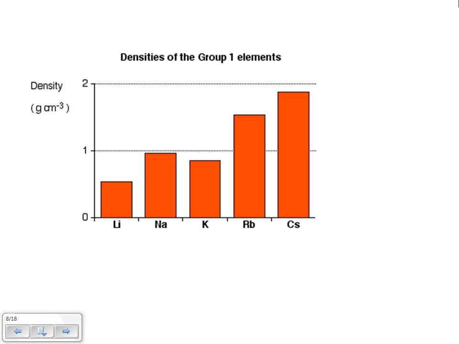To show you that, here are some densities of the group 1 elements. You can see we've got lithium, then sodium, then potassium, rubidium, and cesium. They're listed down a column on the periodic table. So as you can see, as we're going down this first column in the periodic table, what happens to the density? It's actually going up.